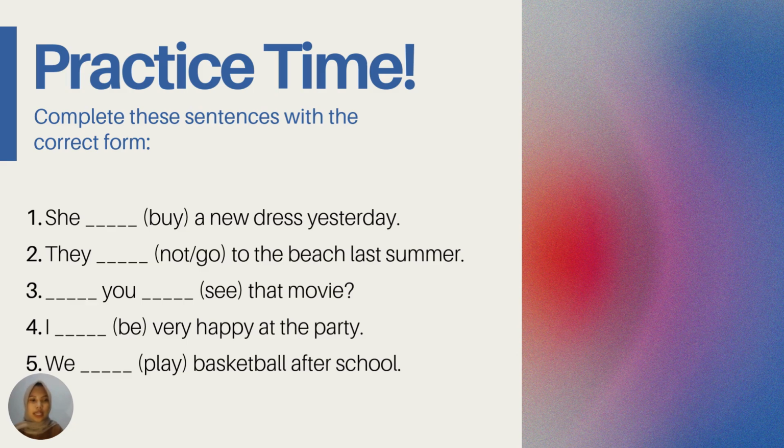The second one is: they blank to the beach last summer, and the clue is not or go. So this is the negative form for simple past tense, because of the not in the clue. So the answer is they didn't or did not go to the beach last summer.